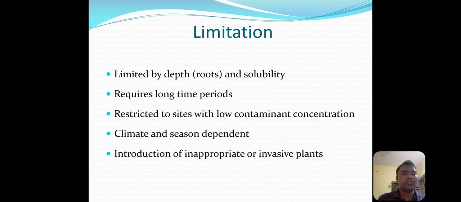We add a new species to do the phytoremediation, and that new species enters the area, which causes some difference in the ecology of the area. So these are the limitations of phytoremediation.